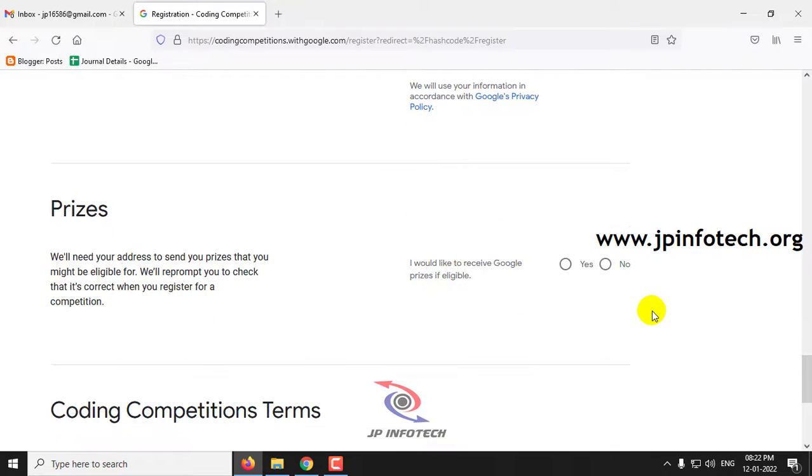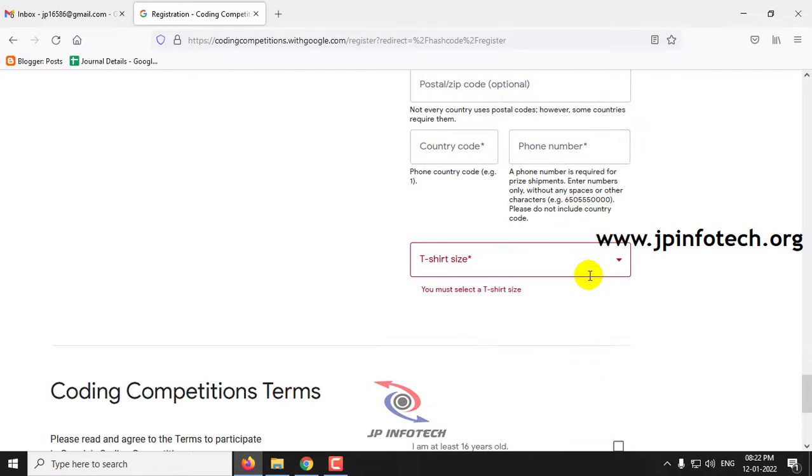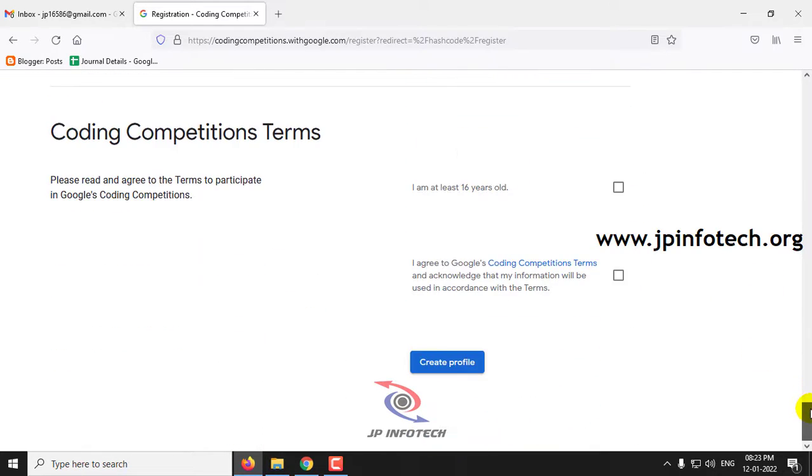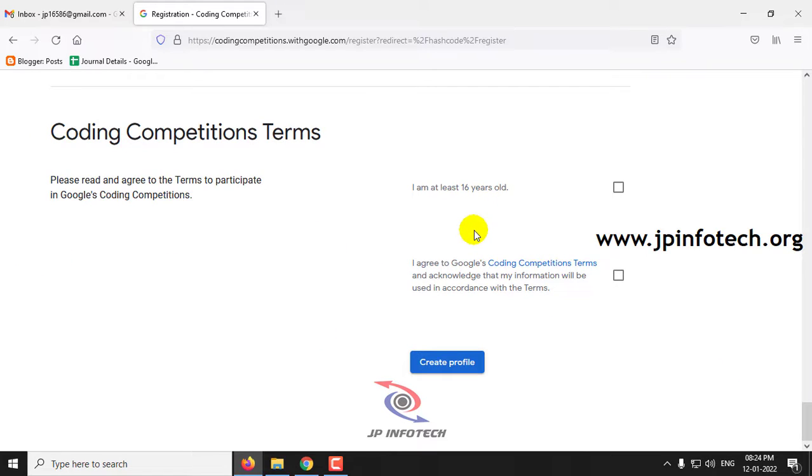After selecting this, if you want to be sent some prizes, you can select yes or no. If you select yes, it will ask for the name and address details, which you can enter here. Then comes the coding competition terms, where you need to be at least 16 years old. Select that, agree to the terms and conditions of this Google coding competition, select that checkbox, and then click the create profile button.